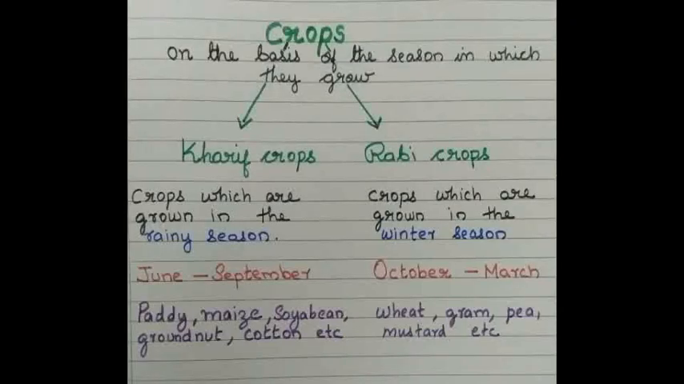Children, we can conclude here. We have discussed crops, the two types of crops, and agricultural practices used by the farmers.